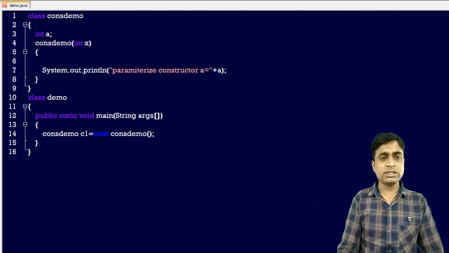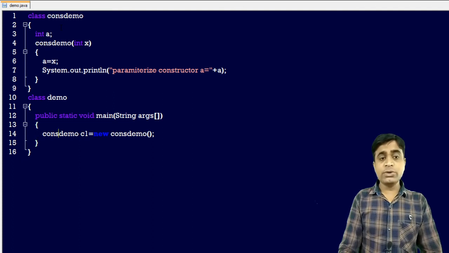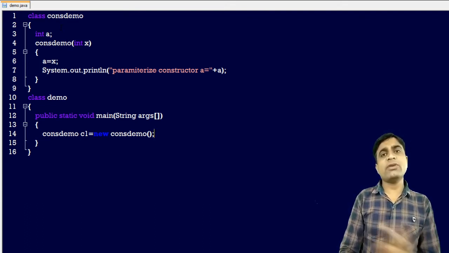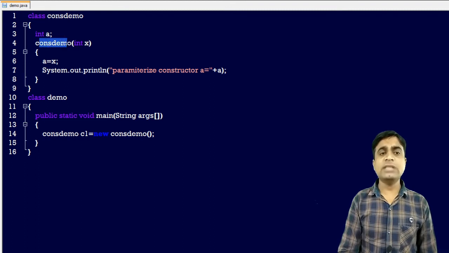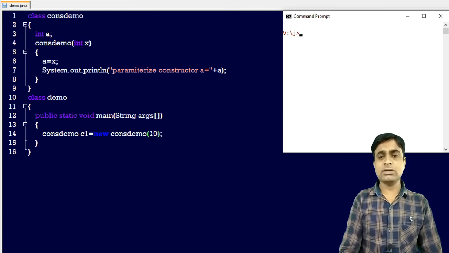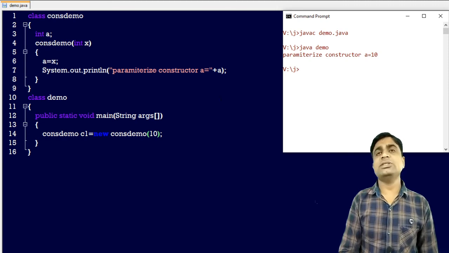First of all, we need to initialize the value a equals x. Now whenever you are creating a constructor in your program, just make sure the constructor that you have created matches the object that is created, because in our program there is no default constructor. So you cannot create a default object, you need to pass some value here. So I am passing the value 10. Now you can check this output. Parameterized constructor, a is equal to 10. So this is the example of the parameterized constructor.